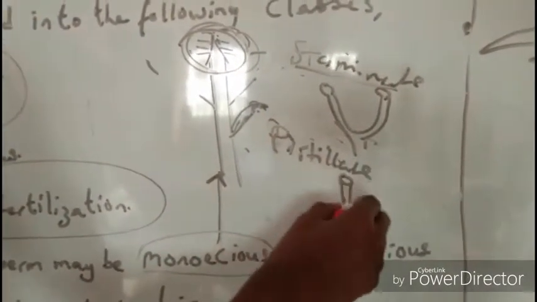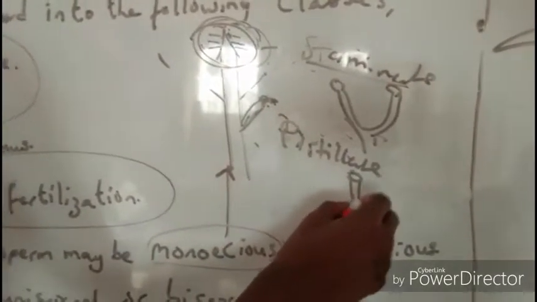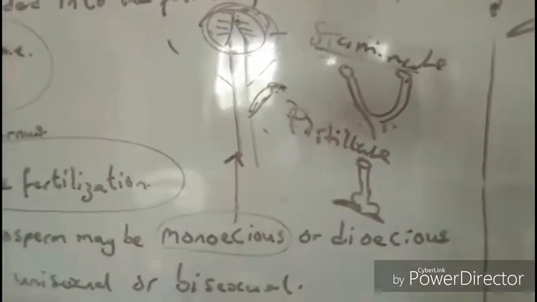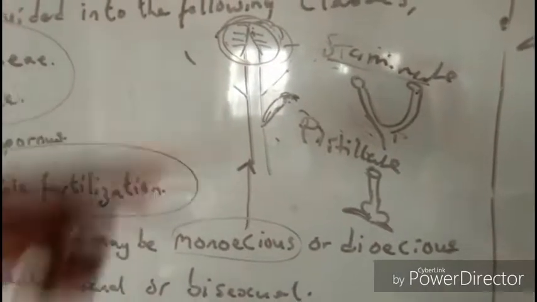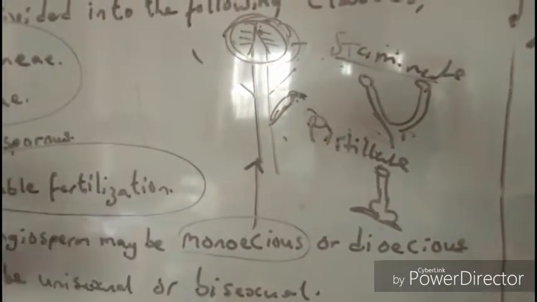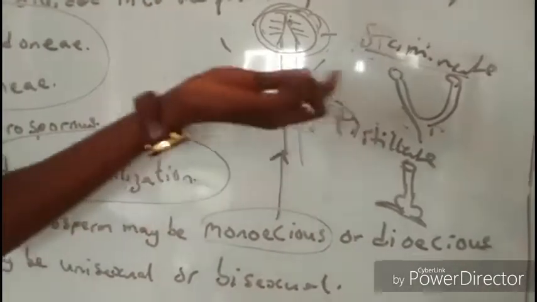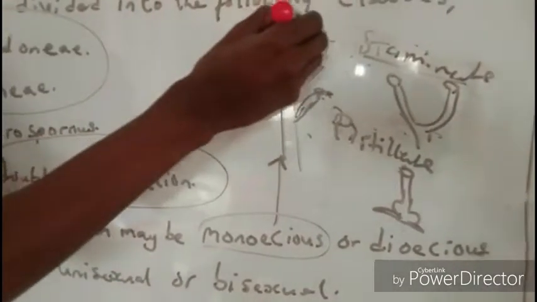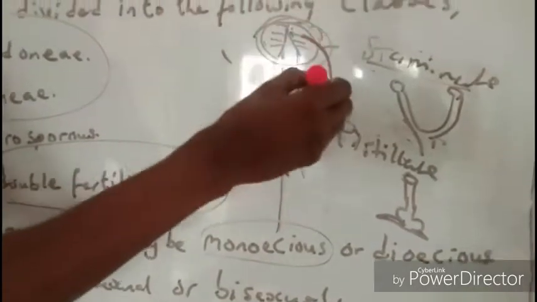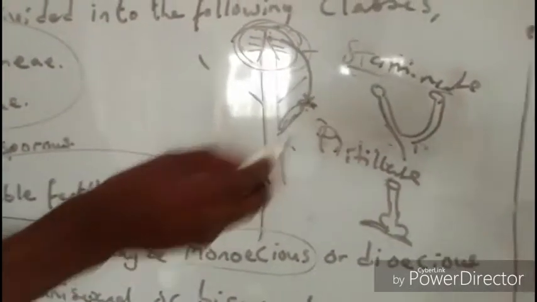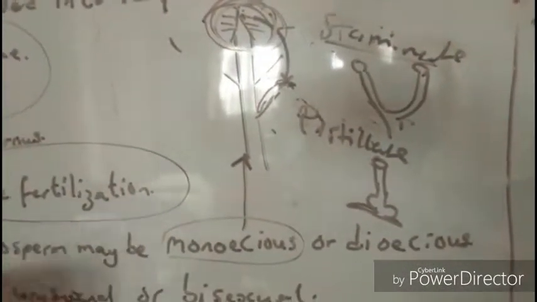Which is just the female part of the flower alone. So any plant that has these on two parts, the staminate flowers are here and the pistillate flowers are here, the pollen grain must be taken from here to here by wind. So this is a unisexual flower. When you see my video on flowers, you will understand better.